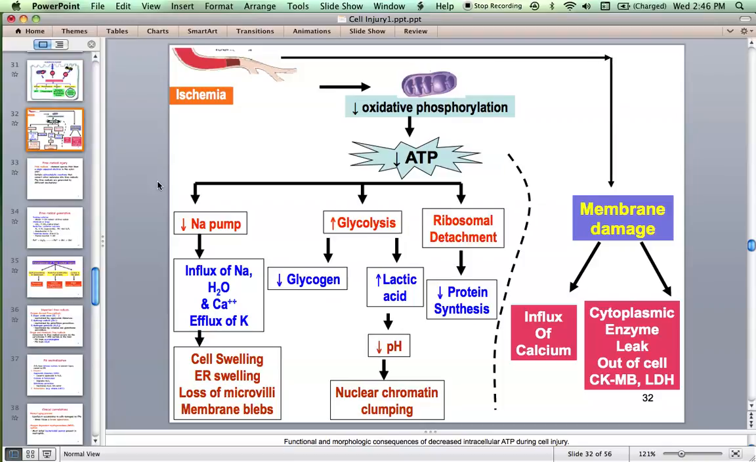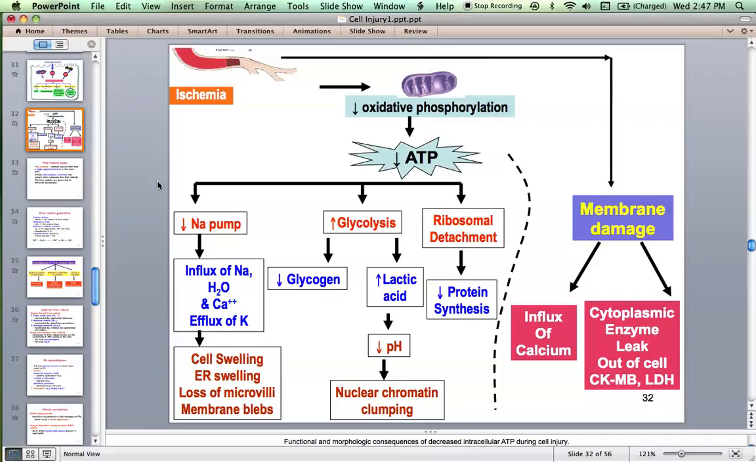Now, where exactly does reversible injury become irreversible? We discussed this before, right? This picture was already discussed, so I'm not going to discuss it a second time. When we spoke about reversible injury, we discussed how ischemia causes decreased ATP, swelling of cells, decreased pH, and decreased protein synthesis. Once there is membrane damage, the cell suffers from irreversible injury. Once it becomes irreversible, there is influx of calcium, and cytoplasmic enzymes get leaked out.